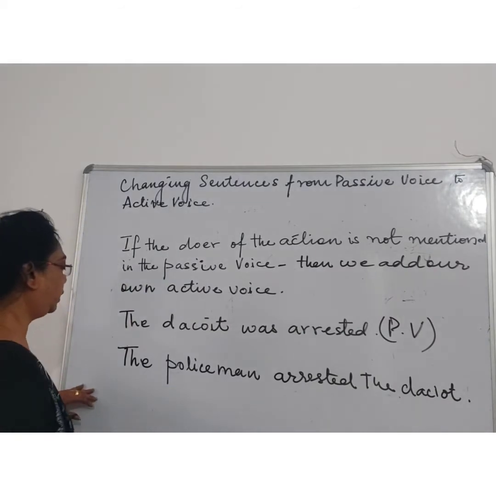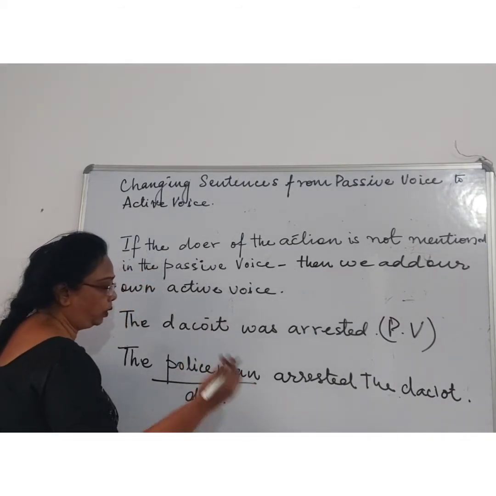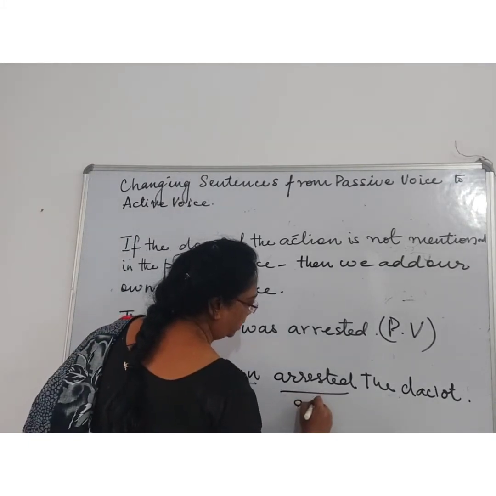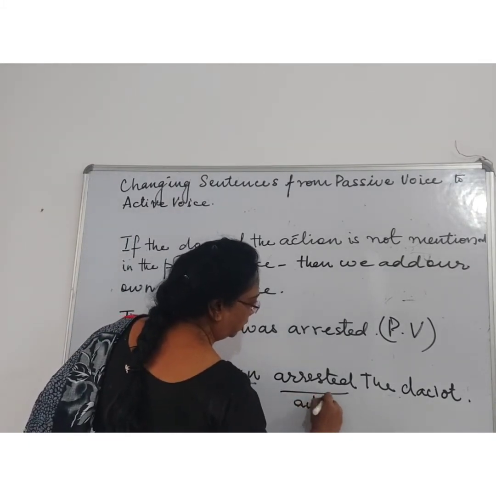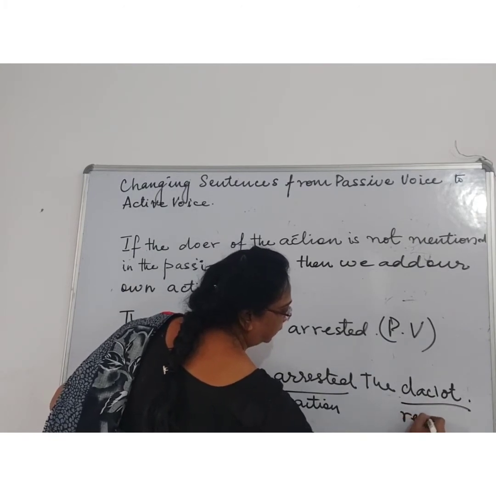So over here the policeman is the doer, which we have added on our own. Arrested is the action, right? And dacoit is the receiver.